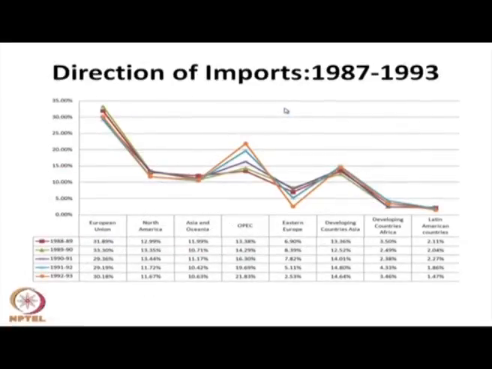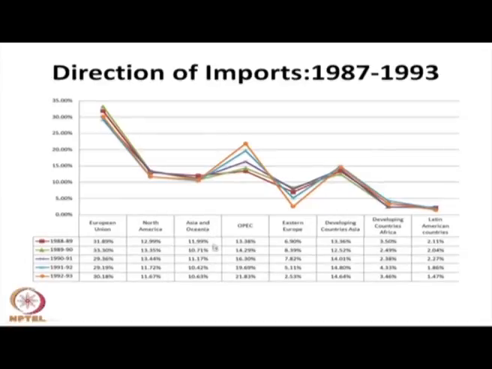And the direction of import, which are the partners of our import. If you analyze the direction of import, up to 92-93 the European Union constituted nearly 30% of our import. After that, it was North America and the US side.